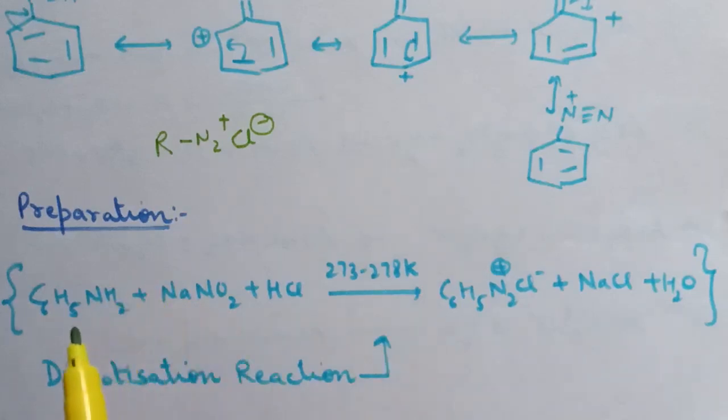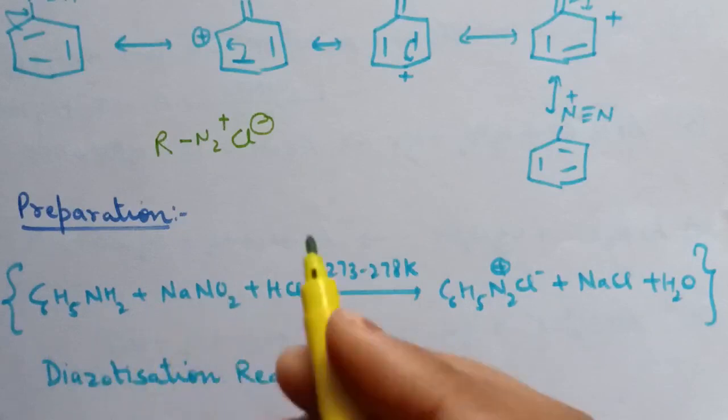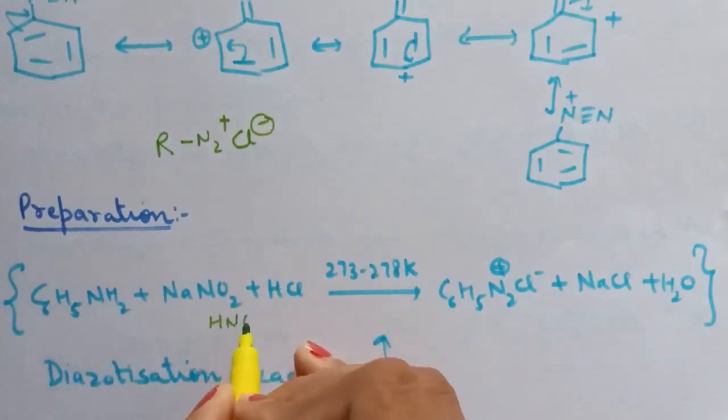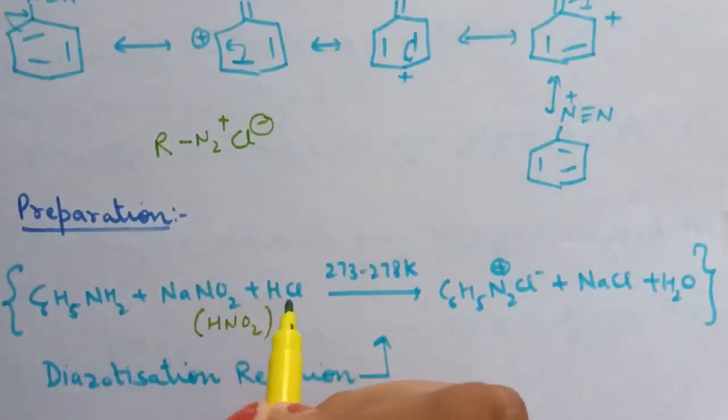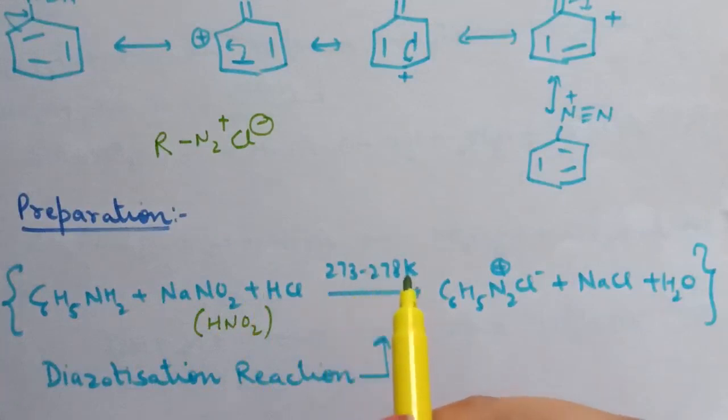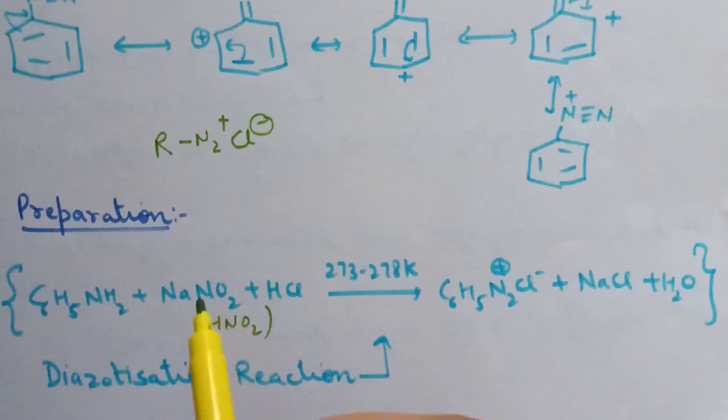Next is preparation method of diazonium salts. So benzene diazonium chloride is prepared by the reaction of aniline with nitrous acid. NaNO2 plus HCl will form HNO2. So, reaction of aniline with NaNO2 in presence of HCl at 273 to 278 Kelvin temperature. Here this HNO2 is produced in the reaction mixture by the reaction of NaNO2 plus HCl, and the conversion of primary aromatic amines into diazonium salts, this reaction is known as diazotization.